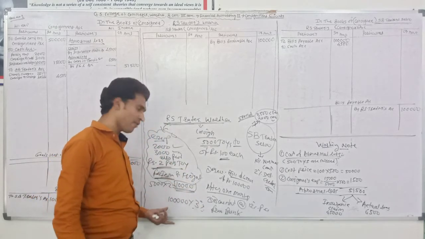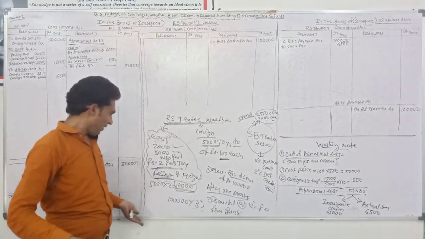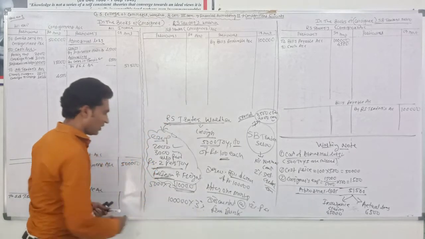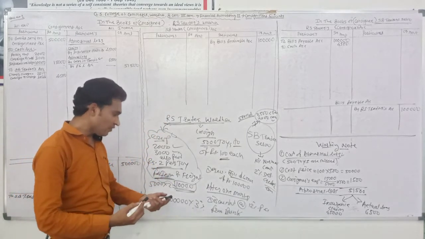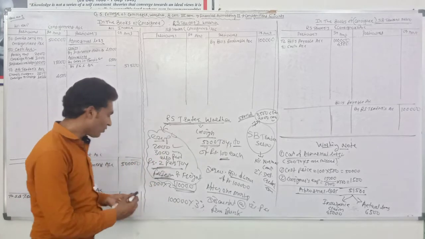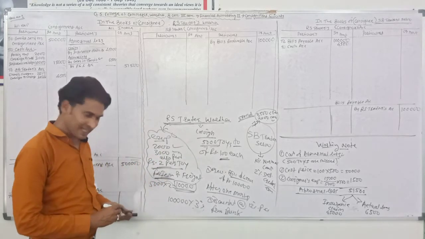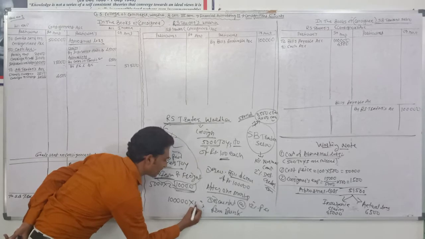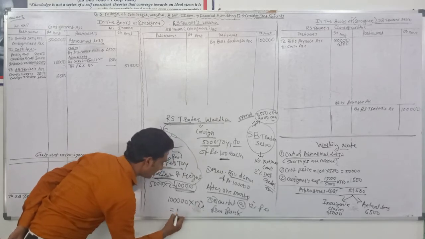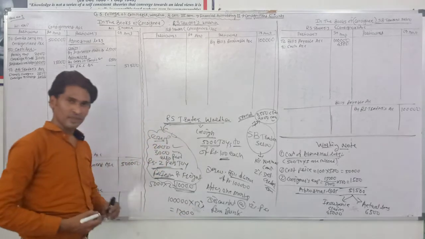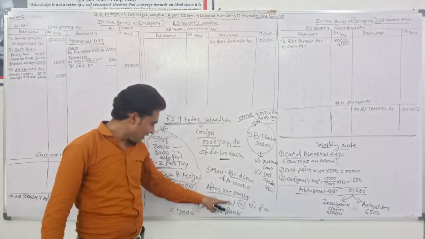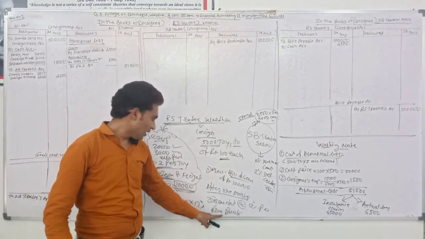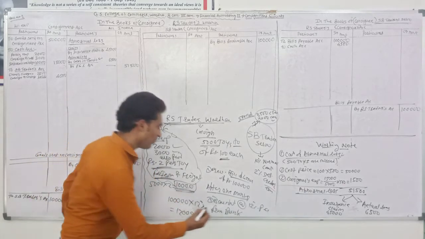You can first calculate 12%, and after that you need to make a classification of this amount. If you calculate the amount at 12%, firstly we get 12,000. But this rate is per annum, and we are just taking the amount from the bank 3 months before.